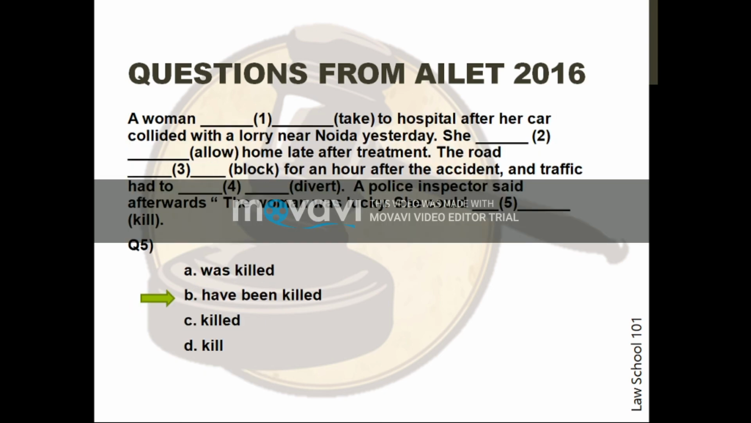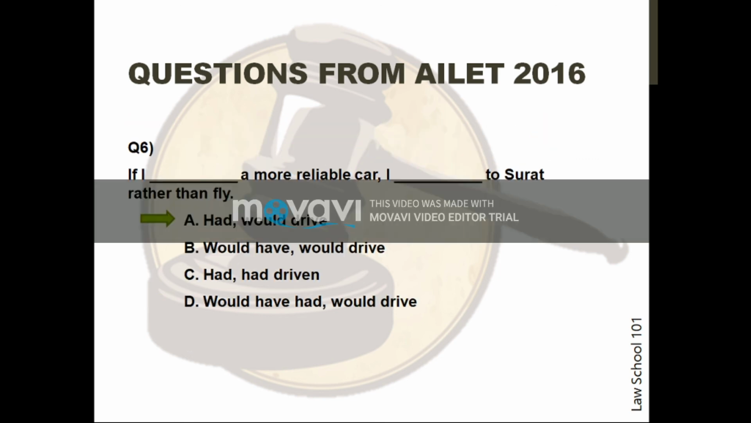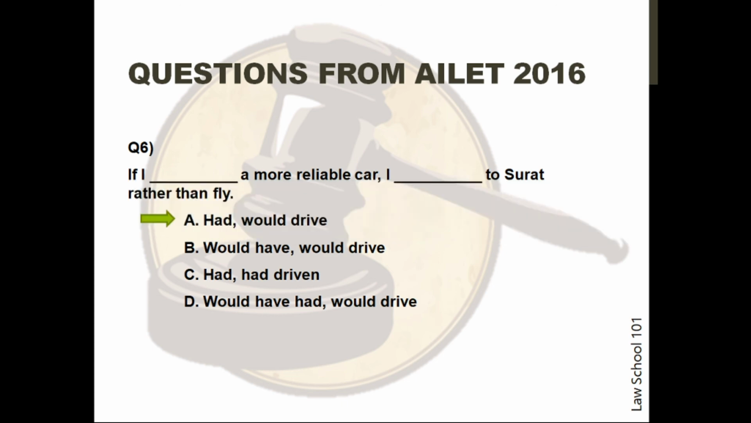The last sentence is, the woman was lucky, she could dash. The correct option is C. The blank deals with a possibility in the past. Hence, have been killed is the grammatically correct tense. The last question for this video is question 6. If I dash a more reliable car, I dash to Surat rather than fly. The correct option is A. This is a straightforward double blank question.